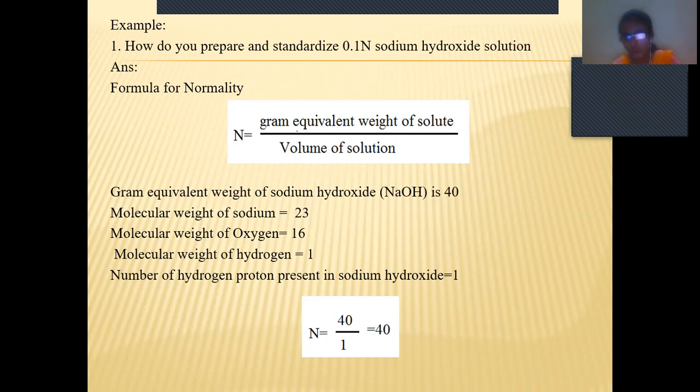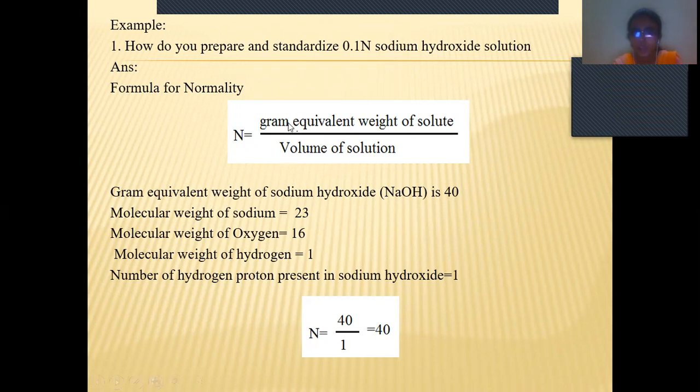By using this formula, we can know how much weight of sodium hydroxide should be taken to prepare 0.1 normality. The formula is N is equal to gram equivalent weight of the solute by volume of solution.